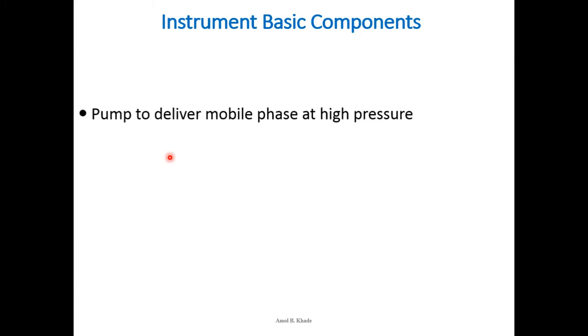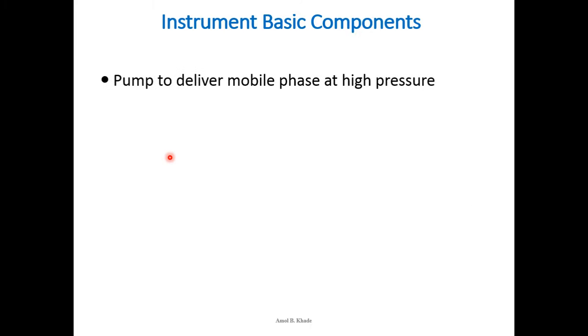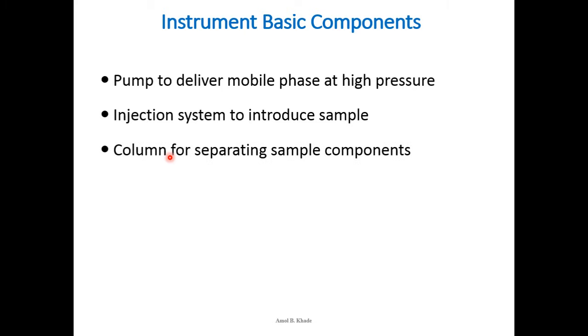Okay. So coming to the basic instrumentation part of this instrument. So we have a pump to deliver the mobile phase at pressure. Then we need to have an injection system to incorporate our sample into a column. Then we need to have a column, which is considered the heart of any chromatographic system, where actually the separation happens.